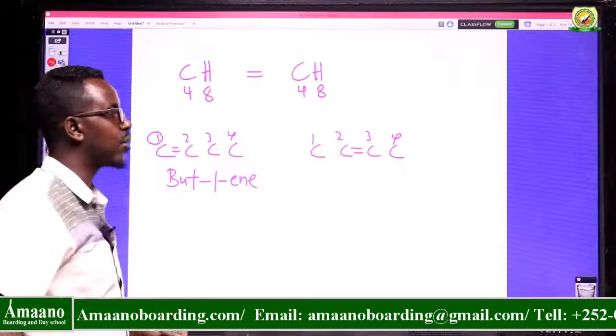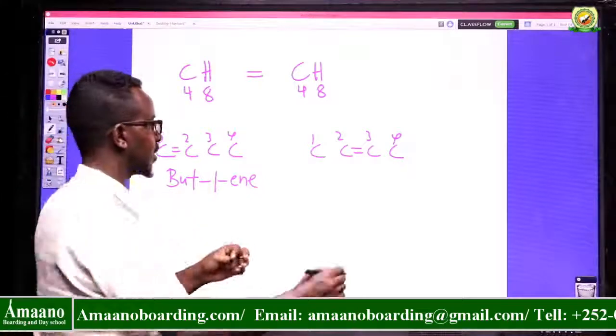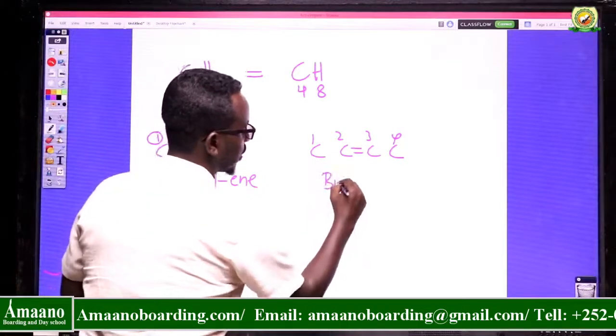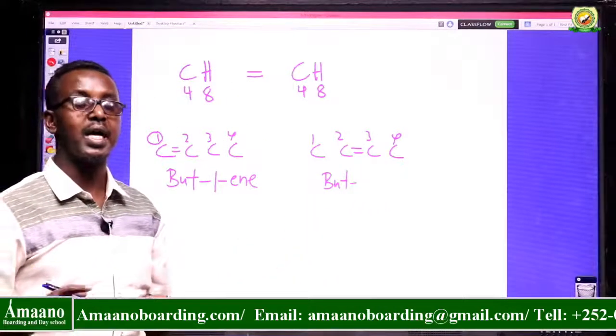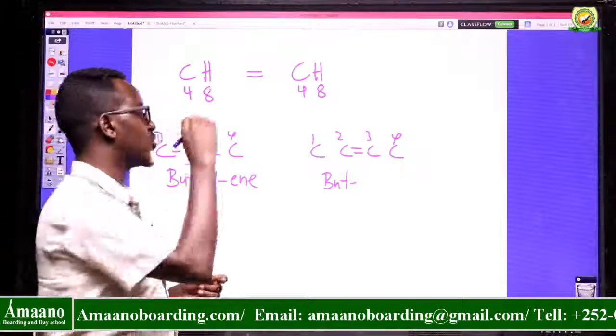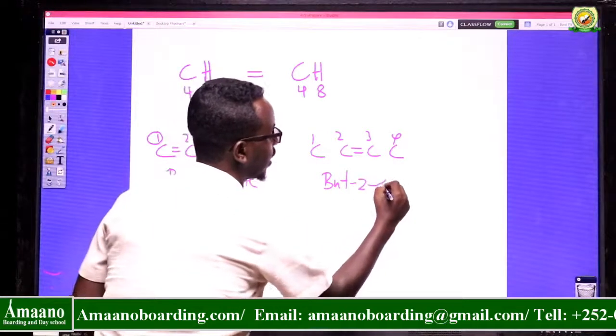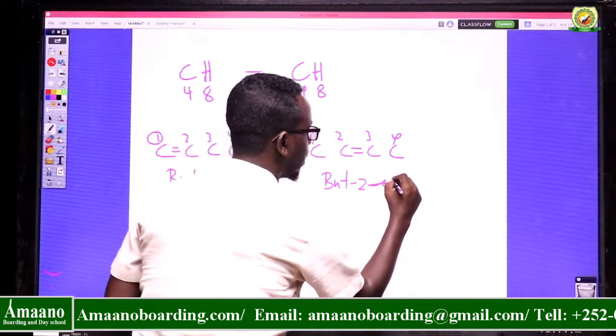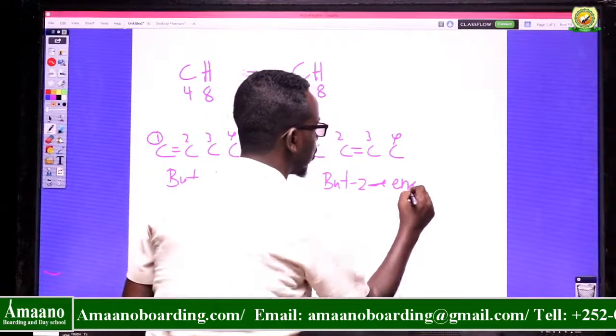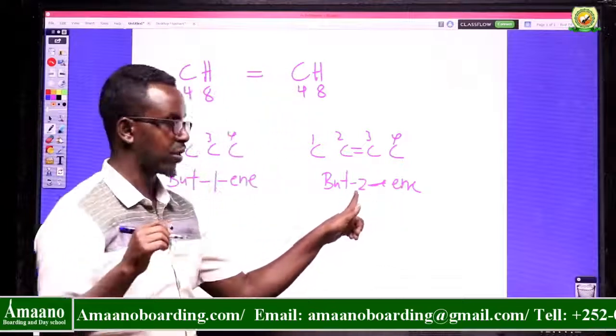What about here? How many carbons? We have 4, so you can say but. These 4 carbon atoms, carbon number 2 is attached to the double bond. So you can say 2, then ene. Ene means double bond. So the double bond is attached to carbon number 2.